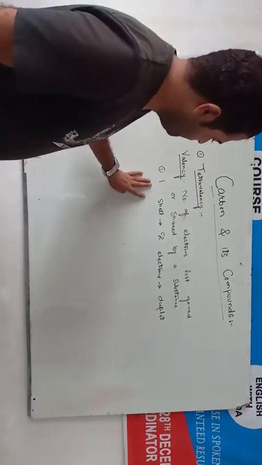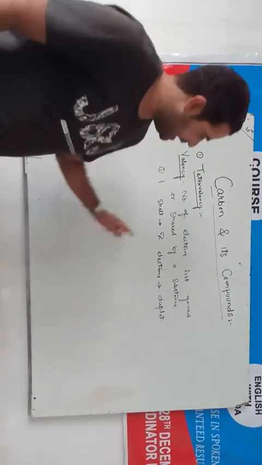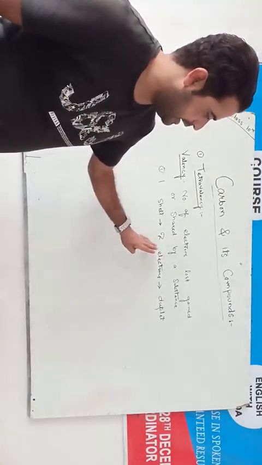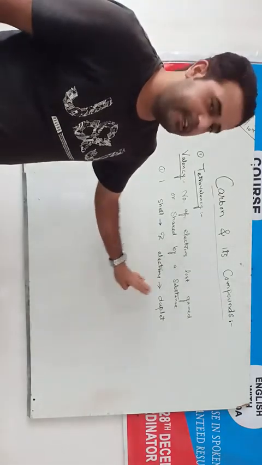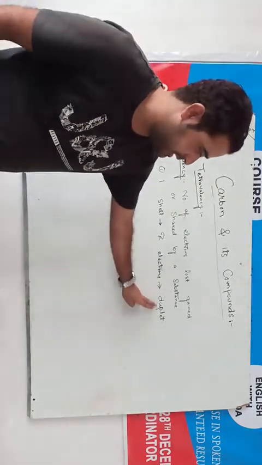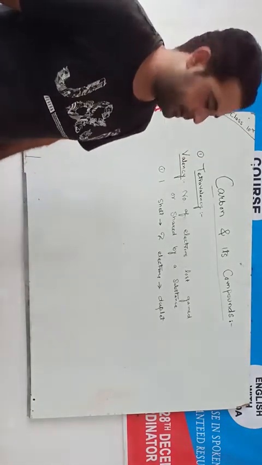So if an element has only one shell and it contains two electrons, then we can say that its duplet is complete and it will be stable.